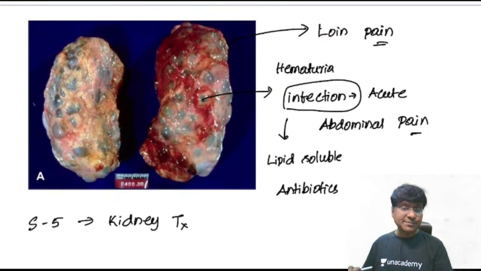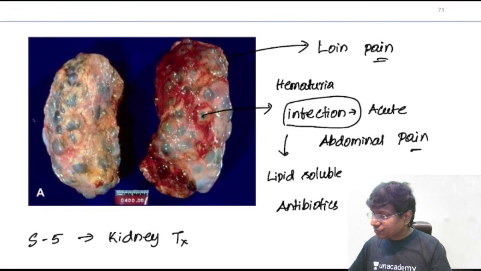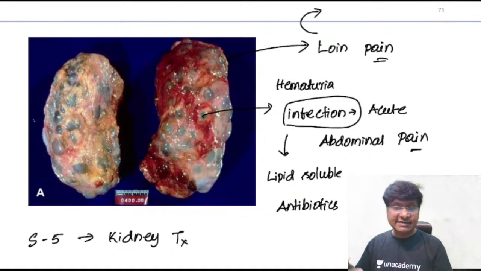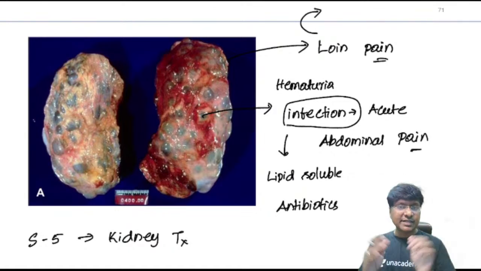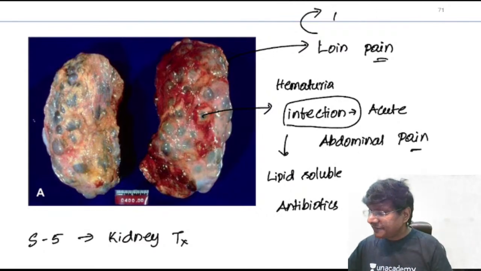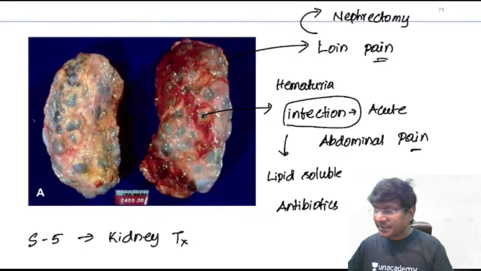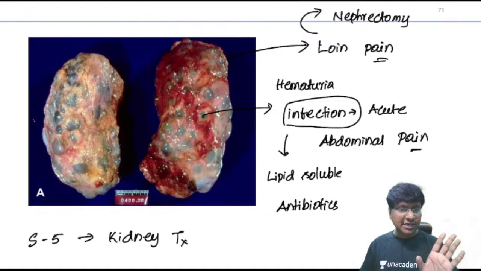Then coming to the loin pain, if there is loin pain because of enlargement of the fascia of Gerota, then you should do nephrectomy. Either partial or total nephrectomy.